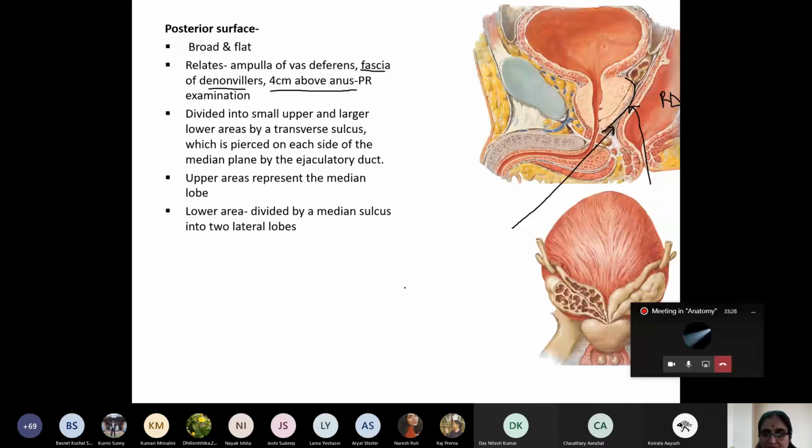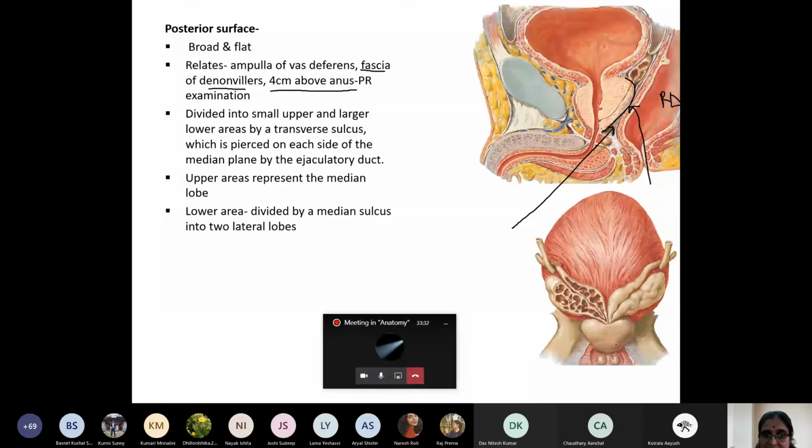This posterior surface is divided by a transverse sulcus into an upper small area and a lower larger area. In the upper small area, on either side, it is pierced by the ejaculatory duct. The lower area is divided by a vertical sulcus into 2 lobes, a lateral lobe on either side. So this is the posterior surface of the prostate.